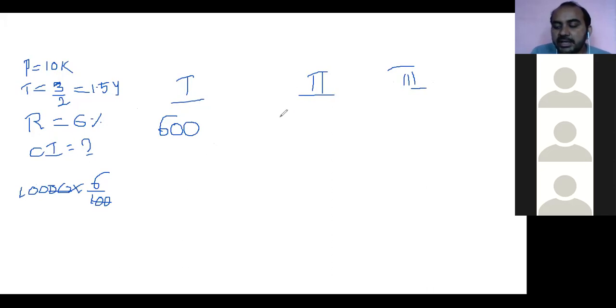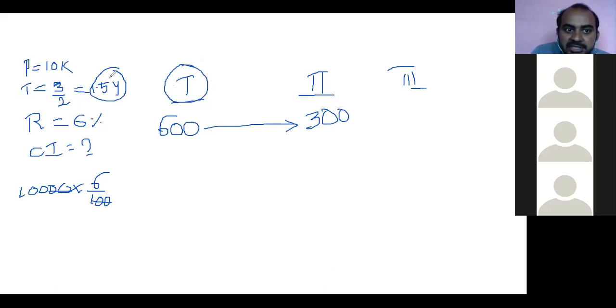For going to the second year, in the previous case, I just copied 600 here, yes or no? But in this particular case, I don't want to copy the 600 as it is. I have to copy how much? 300 only, because on this 1.5 years, 1 year is completed, yes or no? Remaining how much? Half year, that is 6 months. So while I am calculating half year interest, I have to copy only half of the principal from here. 600 is there, so half, 600 by 2, that is 300.